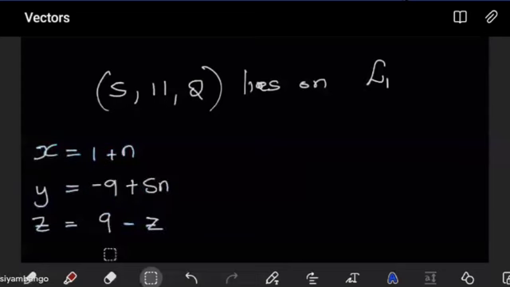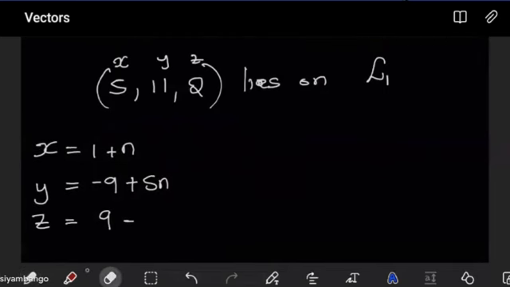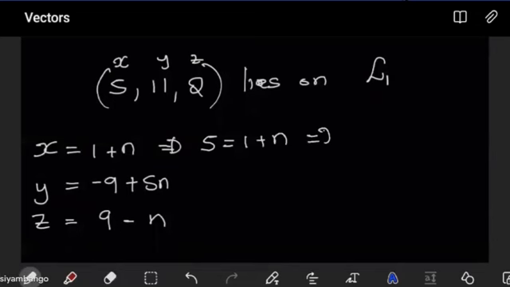Now, when I say, does this point satisfy line 2 as well? This point gives us the values of x, y, and z. So we'll substitute the corresponding values in the parametric equations. For this point to lie on line 2 as well, when I plug in 5 where there is x and work this out for n, we get n is equal to 4.